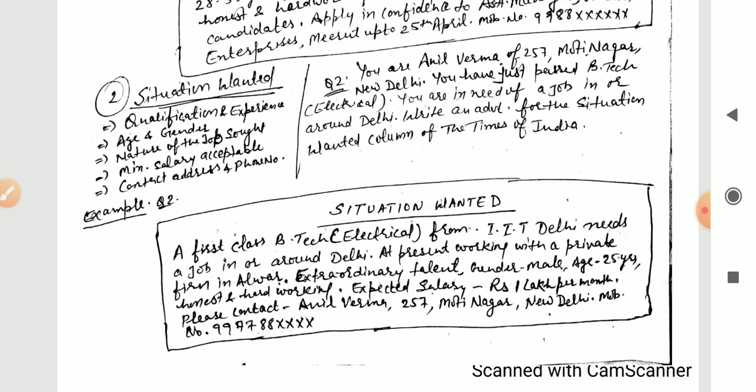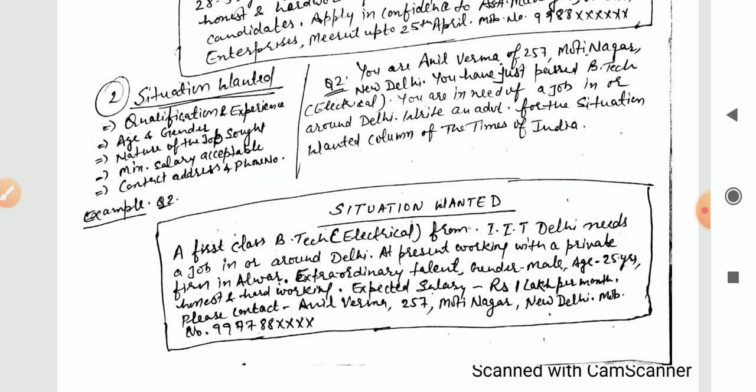Well versed in communication, having a handsome personality, having a handsome look. So these things should be included if they are required according to the post. If the post requires a handsome personality, if it is a post of manager, you can also write handsome personality. Or if it is of a teacher, you can say well versed in English and Hindi, good communication skill. So these types of things should also be included in both types, situation vacant and situation wanted, if they are required according to the post, whatever the type of job that is.